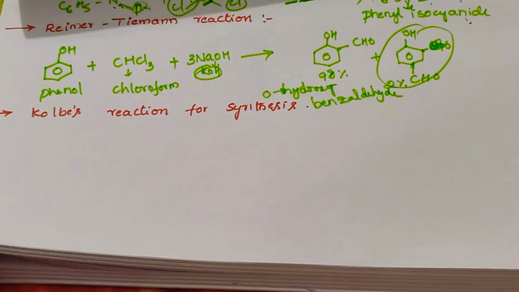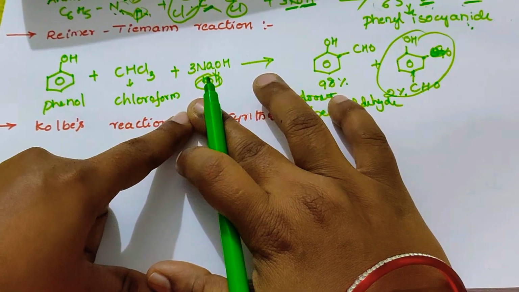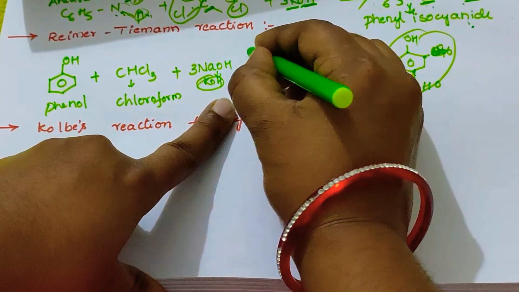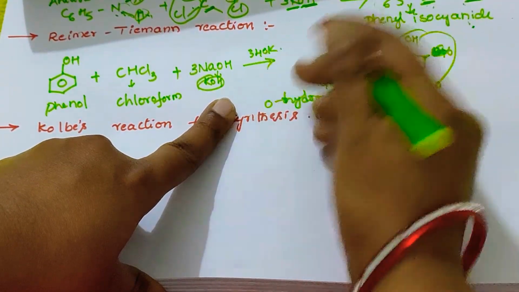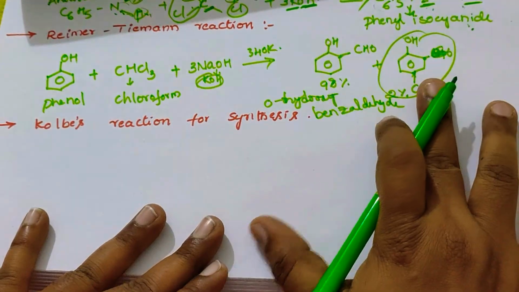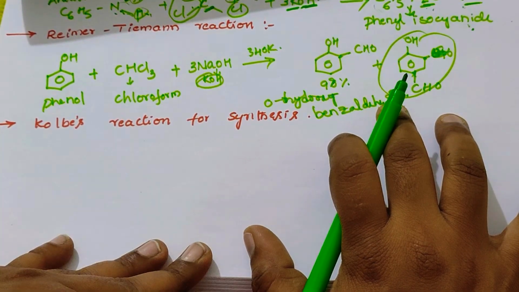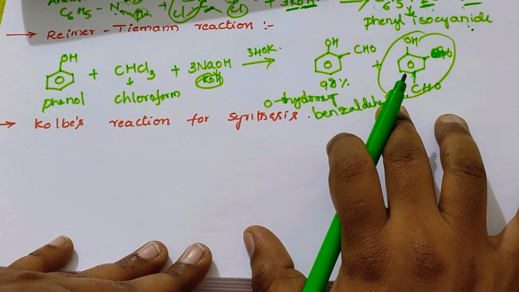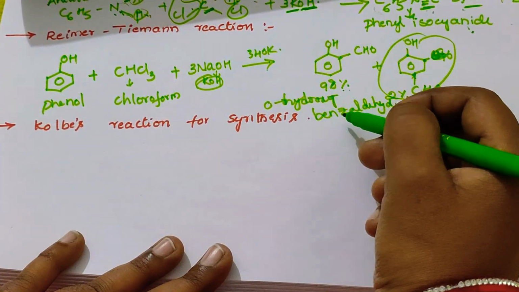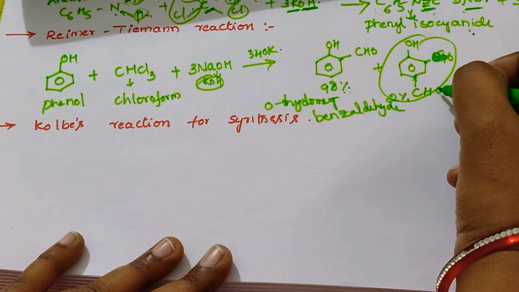In the Reimer-Tiemann reaction, the phenol reacts with chloroform in the presence of 3 moles of NaOH, heated at 340 kelvins. It forms orthohydroxy benzaldehyde and parahydroxy benzaldehyde. Orthohydroxy benzaldehyde is also called salicylaldehyde. 98% orthohydroxy benzaldehyde is formed and 2% parahydroxy benzaldehyde is formed.